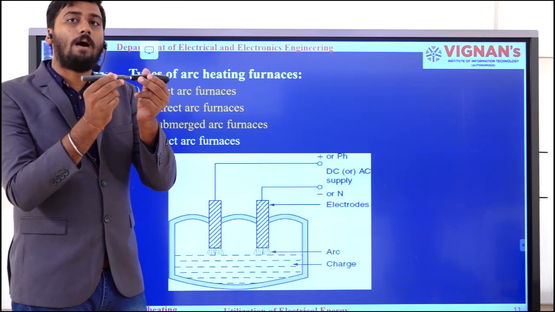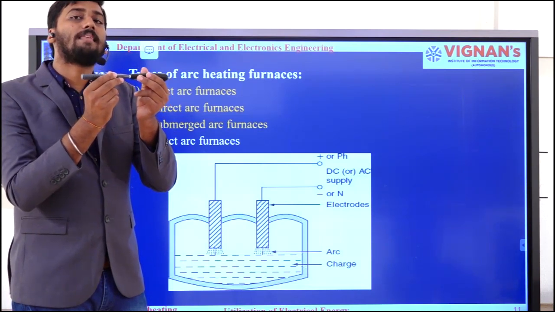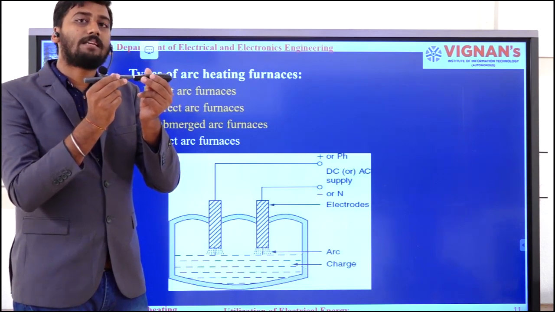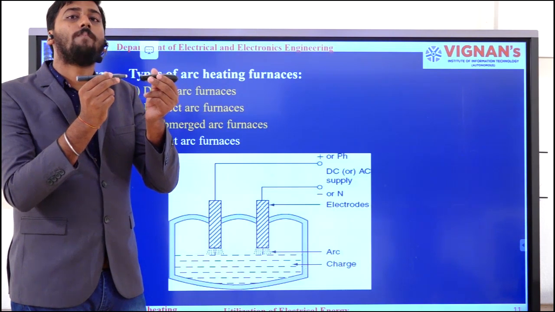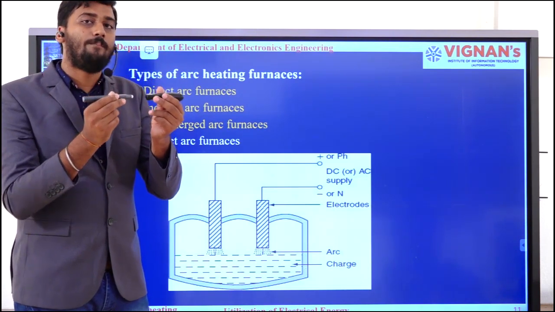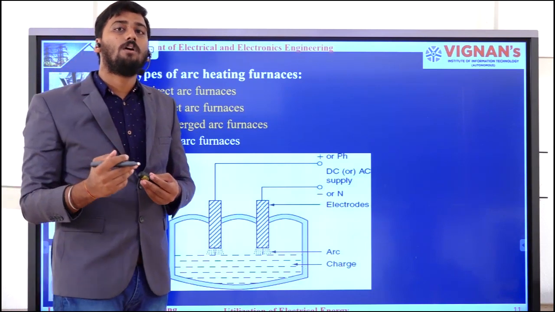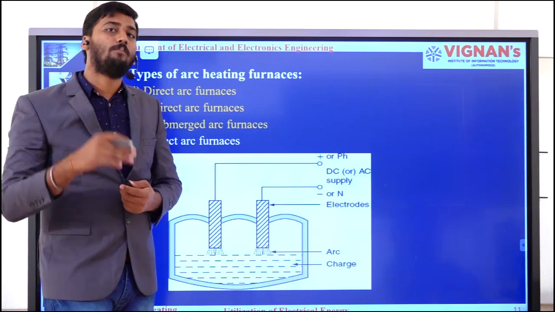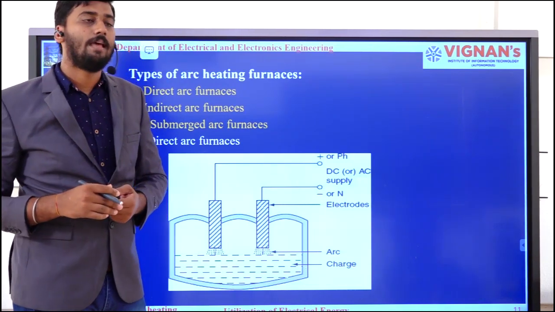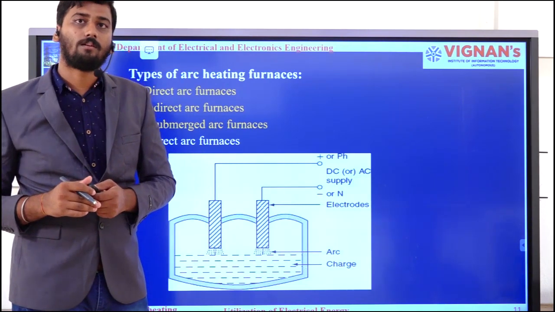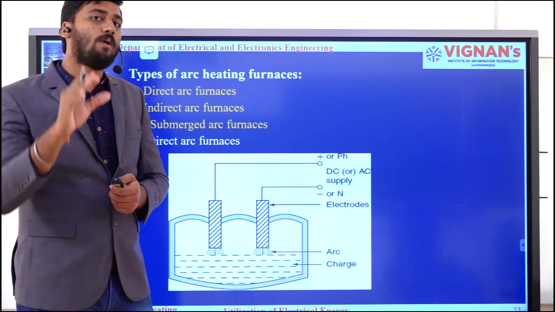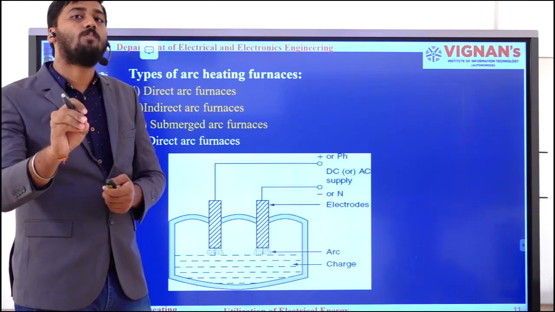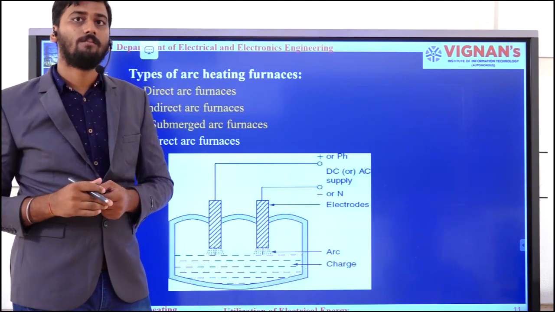Because of this short circuit path, an excess amount of heat will be produced as an excess amount of current is flowing. And if I try to separate these two electrodes, automatically an arc will appear. That means at low voltages also I can generate the arc by using this adjustment. By following either of those two procedures, I can generate the arc by using the electrodes. And one more thing, generating an arc is quite difficult. Once the arc is present, by maintaining a small voltage, we can maintain that arc without extinguishing.